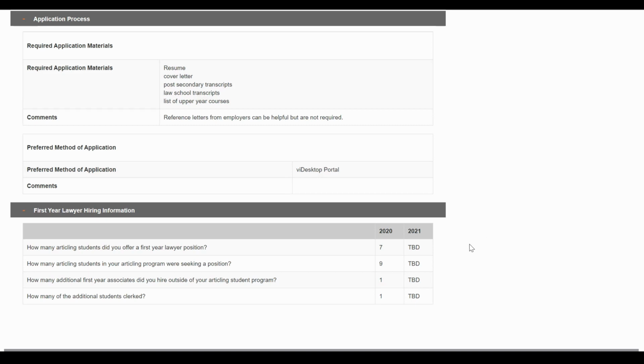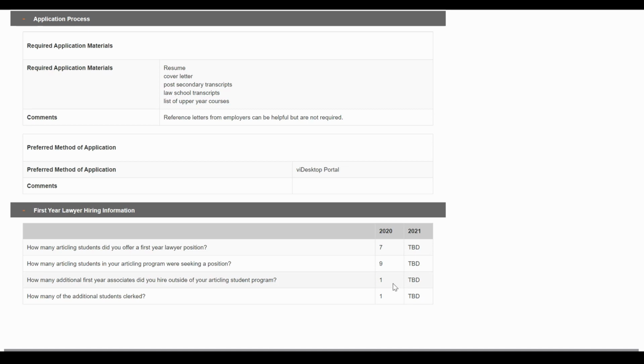Another interesting insight is the number of articling students that the firm offered a first-year lawyer position. You can see that in 2020, that number was 7. And you can see that the number of students that were actually up for being hired as a first-year associate was actually 9. So that indicates the percentage of the students that was hired back as a first-year associate. You can see that firms usually, although they don't hire their entire articling class back as first-year associates, they usually supplement their first-year associate group by hiring laterally.